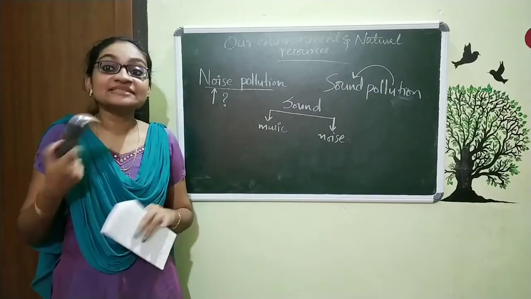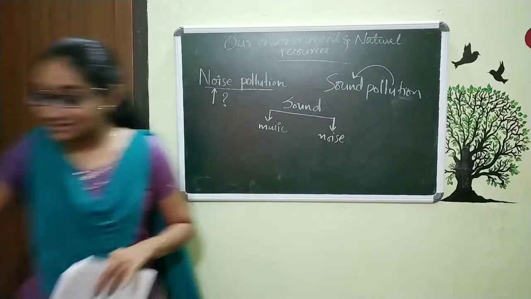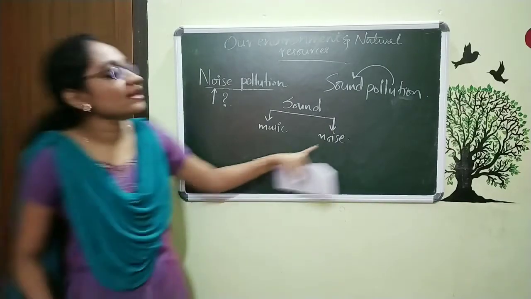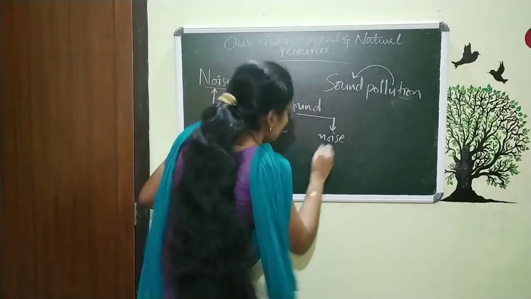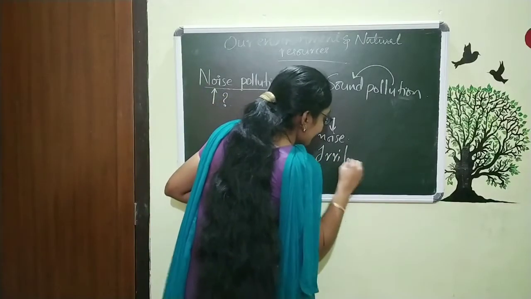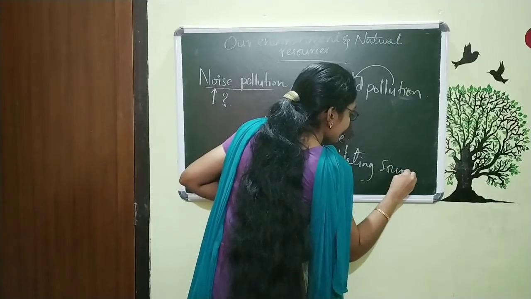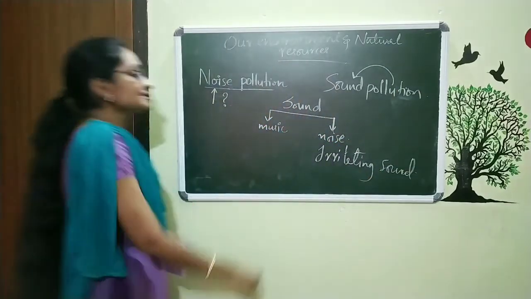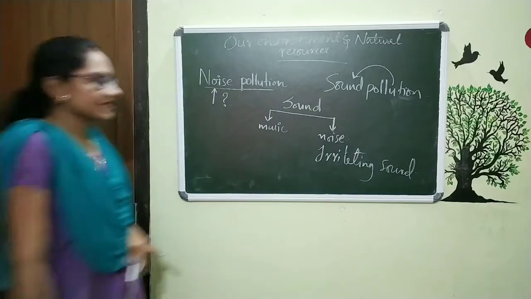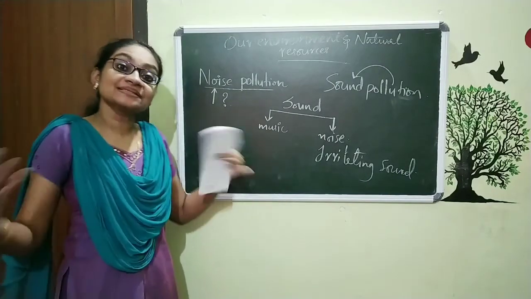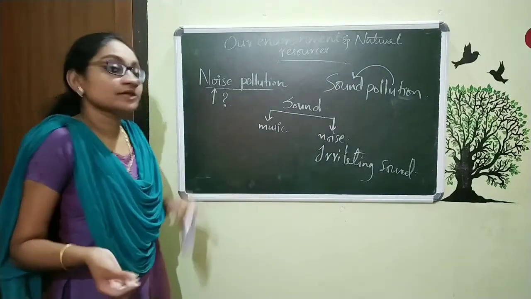That means the sound which produces irritation is called noise, an irritating sound. And the pleasant sound is called music.